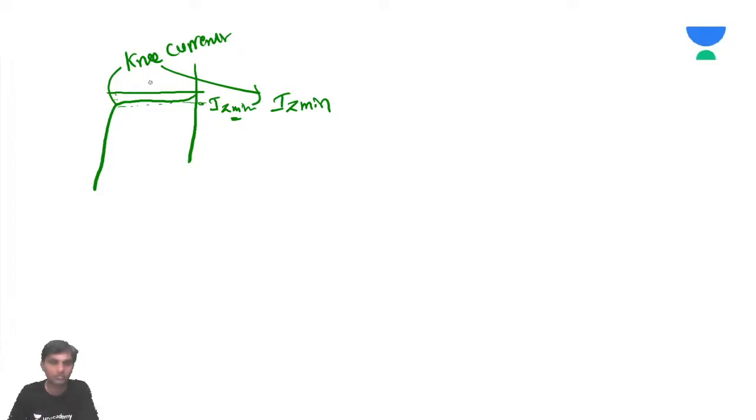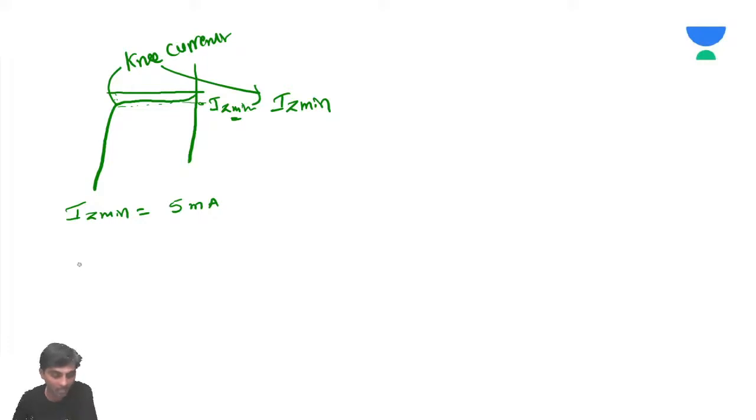So what has he given? IZ minimum, which is 5 milliamps. Then we need to calculate R minimum.